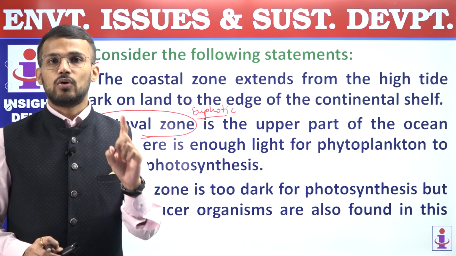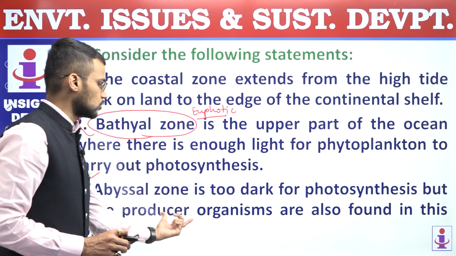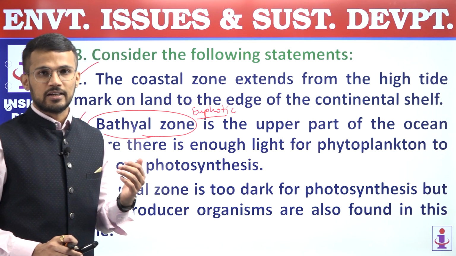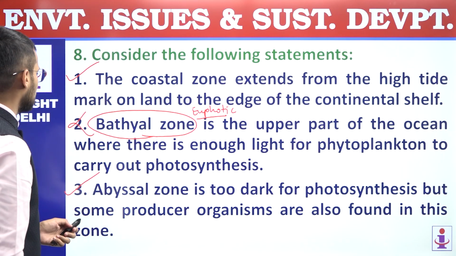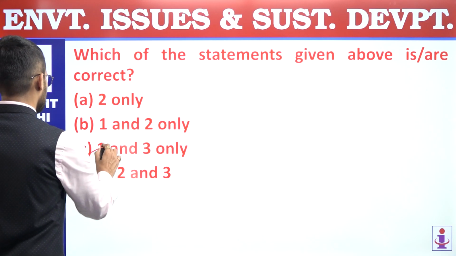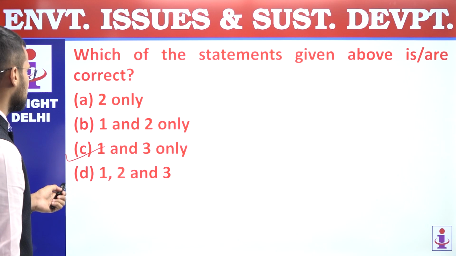There, the activity of chemosynthesis will be seen by certain organisms, and that's why they are also producer organisms. They are not carrying out photosynthesis, they are carrying out chemosynthesis. The third statement is correct. First and third statements are correct. We are supposed to find out correct statements. Answer is C, 1 and 3 only. So, 8th question, answer is C.